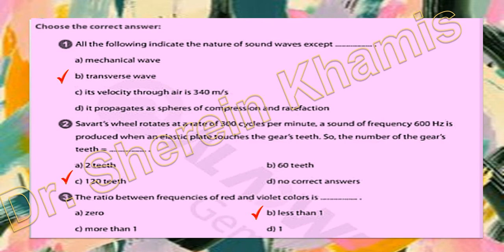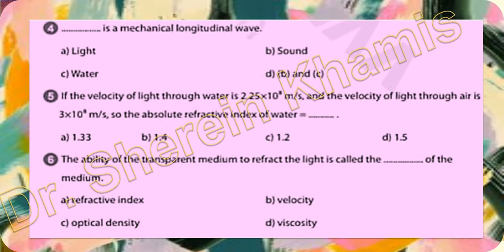Okay, let's go into question 4. It asks what is the wave that is a mechanical longitudinal wave? I said it before in the previous exam. We have sound. Sound is a longitudinal mechanical wave, but we have light. Light is not mechanical, it is electromagnetic and transverse. So the right answer will be letter B, sound.